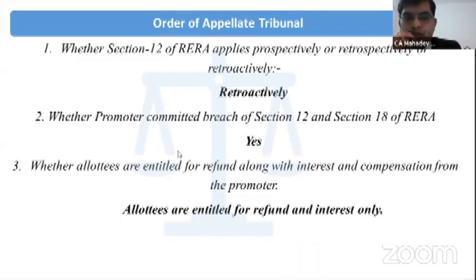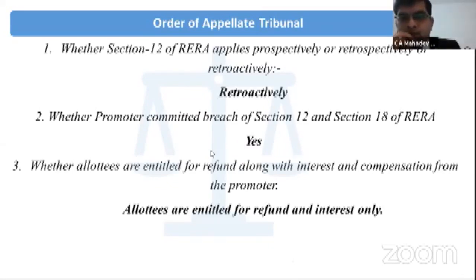Whether promoter committed breach of section 12 and 18? Yes, because this provision is applicable retroactively, by default the promoter has breached section 12 and section 18 of the RERA. Whether LOT are entitled for the refund along with the interest and compensation? Yes, LOT are entitled for the refund and interest only. They have not said that they will get the compensation.